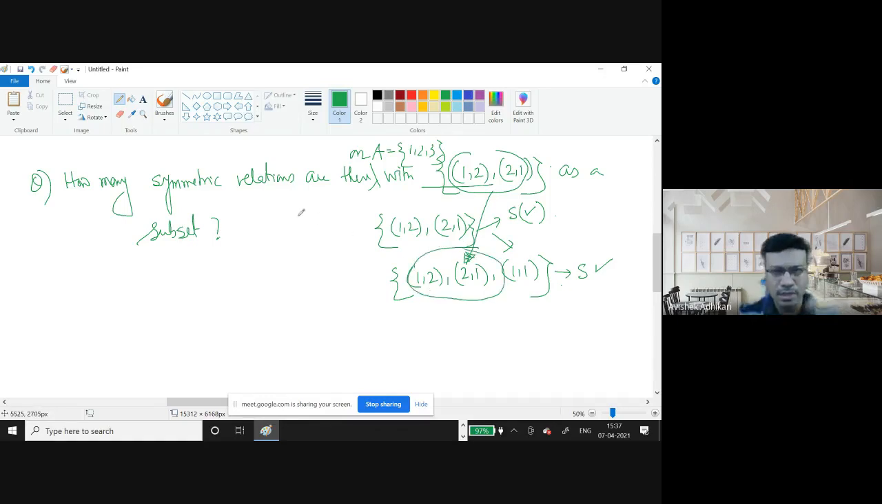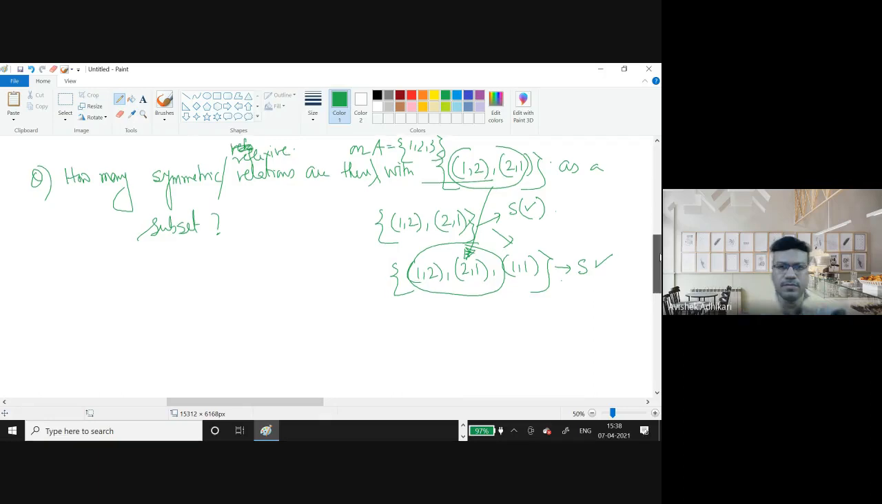So my question is, how many symmetric as well as how many reflexive relations are there with this as a subset? Is the question clear? So this is for your take home. Maybe I will ask in the next class. But the question is clear to all of you? Good.